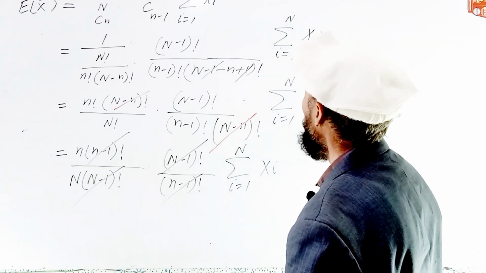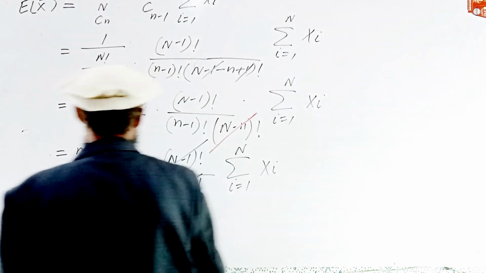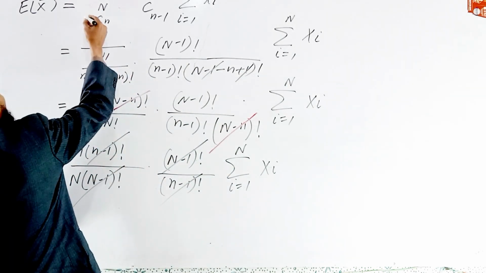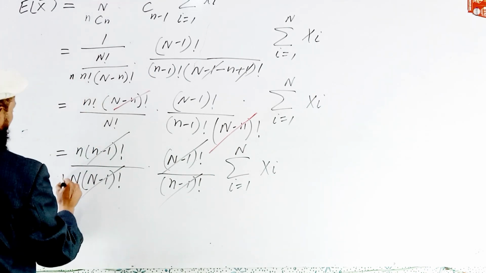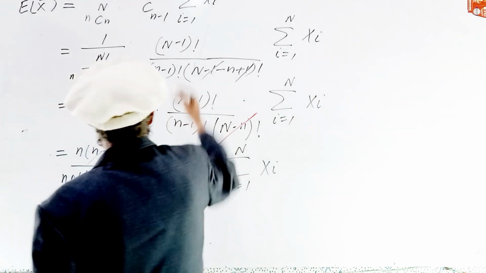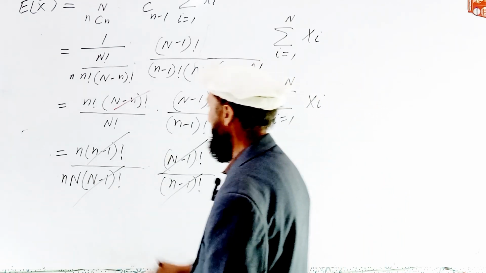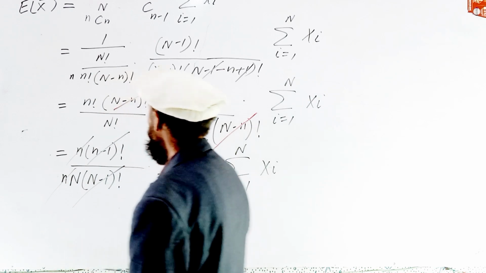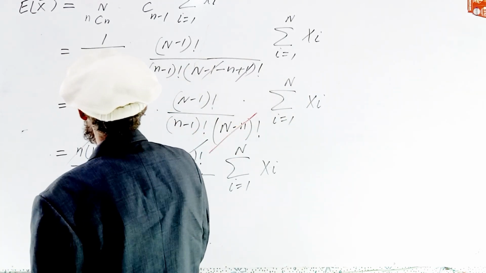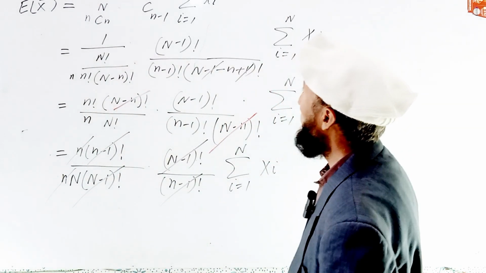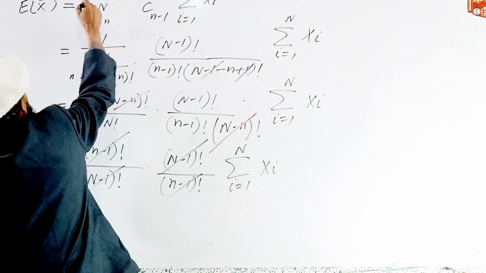Here we have missed one term, N, because we have already changed it. N is also present with these terms as a whole. So we change this term, N is also finished, and here N is also present.